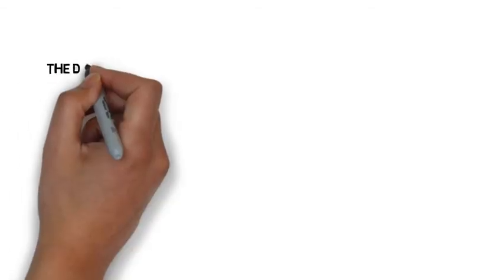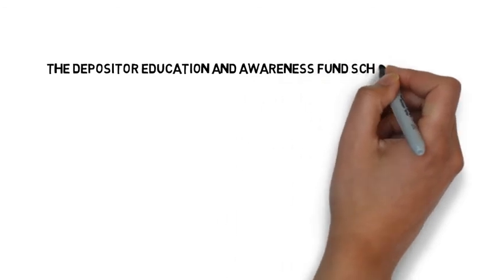The Depositor Education and Awareness Fund Scheme, 2014. Section 26A of Banking Regulation Act, 1949, updated as per RBI Circular 7 July 2018. Reserve Bank, drawing its powers through Banking Regulation Act, 1949, Section 26A, has established the Depositor Education and Awareness Fund. The funds lying in an account in India with any bank which has not been operated upon for a period of 10 years, or any deposit or any amount remaining unclaimed for more than 10 years, shall be credited to the fund within a period of 3 months from the expiry of the said period of 10 years.